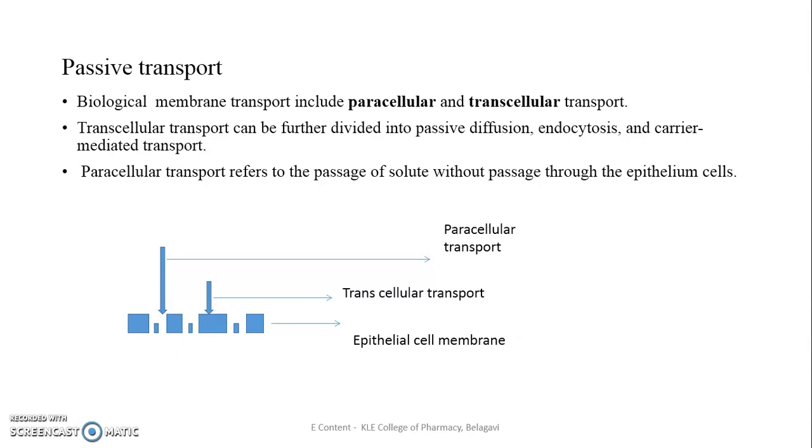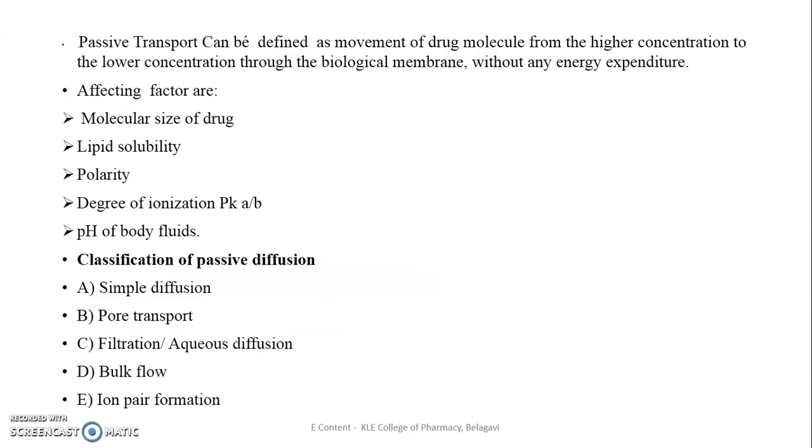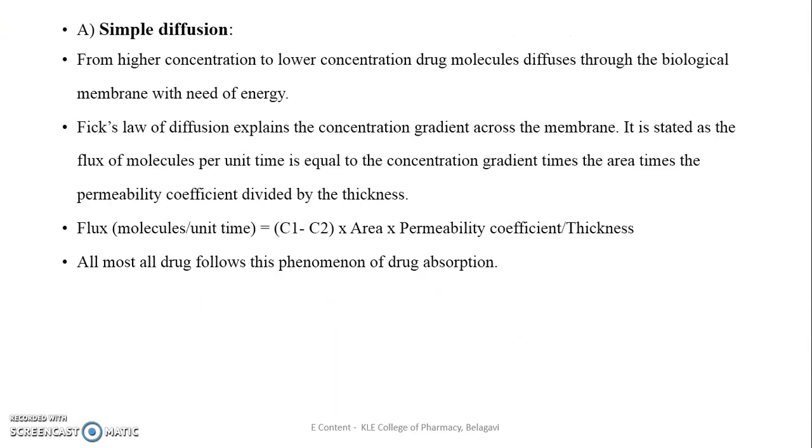Biological transport includes paracellular and transcellular transport. Transcellular transport can be further divided into passive diffusion, endocytosis, and carrier-mediated transport. Paracellular transport refers to the passage of solute without passing through the epithelial cells. Now we can see paracellular transport and transcellular transport, which is with respect to the tight junction.